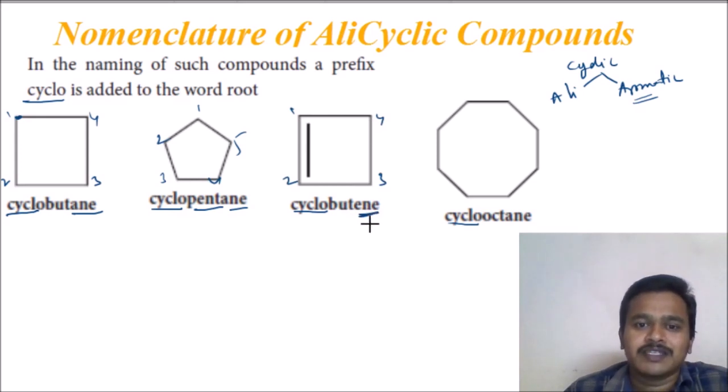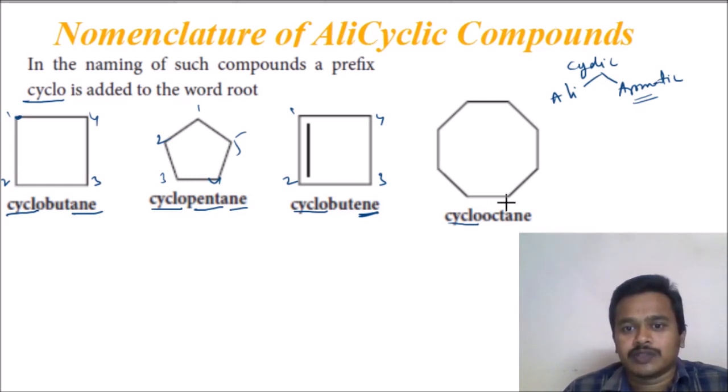Here the suffix is ene. Double bond suffix is ene. Single bond suffix is ane. Triple bond suffix is yne. And here also, cyclo and octane.